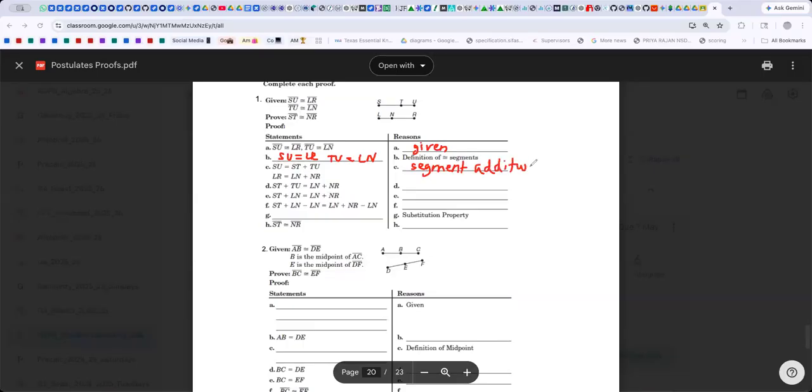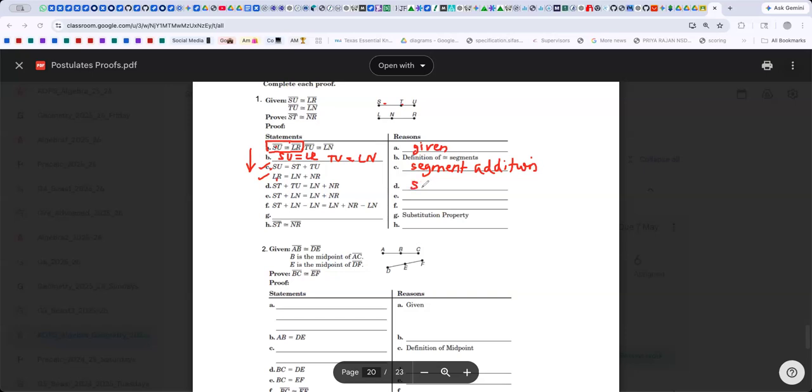Starting to write proofs is a little bit of a challenge, but then you'll get it. Now, ST plus TU will be equal to LN plus NR. They've given this, right? They've given what SU is, what LR is. It's just sequentially you have to go. They've equated those, right? So, what can you write?